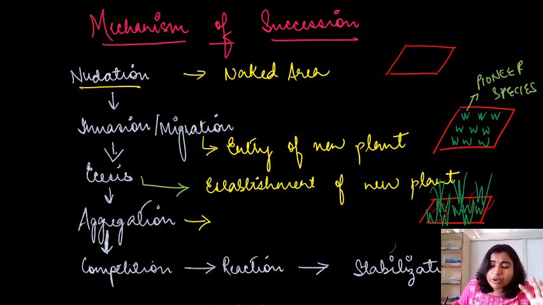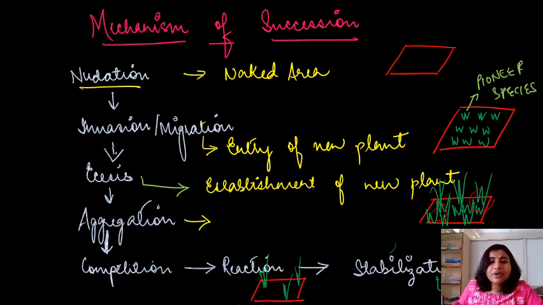So what will be the reaction after the competition? The successful species will occupy the area and the unsuccessful species will be thrown out from the area.